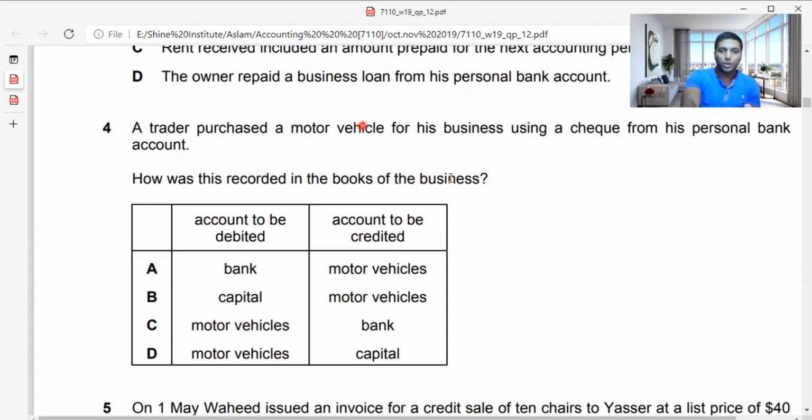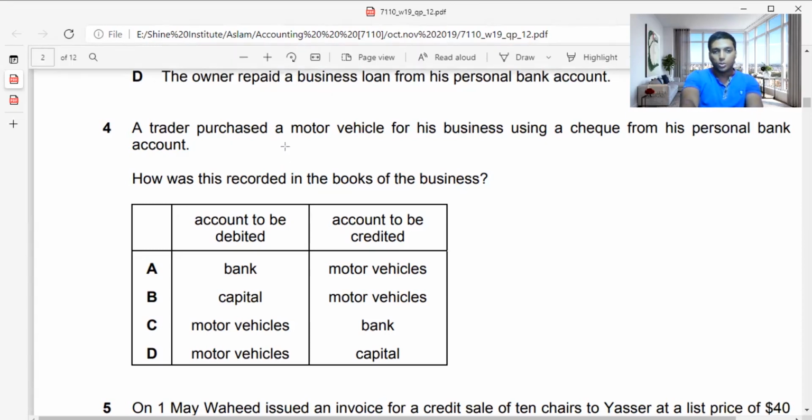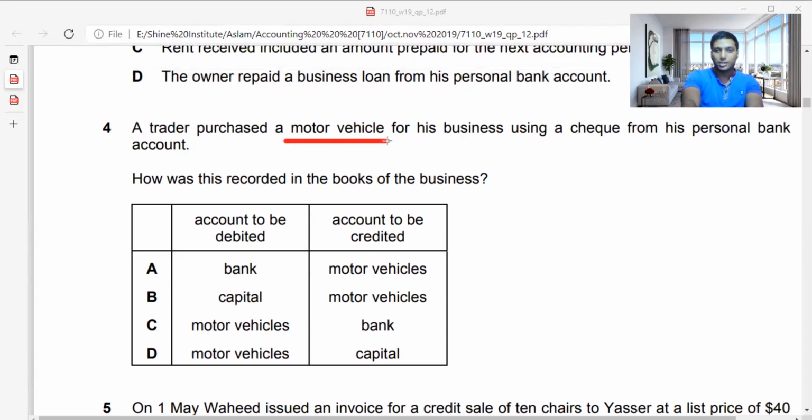So what you need to know is what type of double entry it is. So motor vehicle is increasing, guys. And when he is using his personal bank account, again, the personal bank account you will not take. What you need to take is only the thing which comes into the business. Now he is investing from his personal bank account, so he's investing as capital.